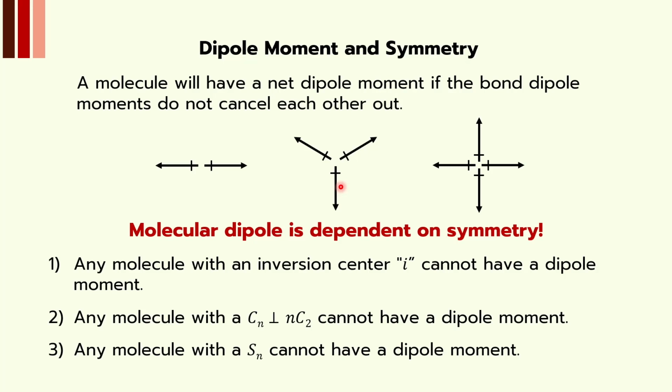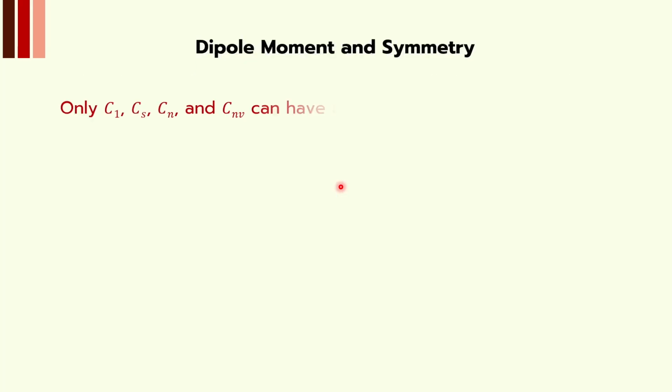If they have an Sn axis, that is, a principal axis perpendicular to the molecular plane, then as a rule they will not have a dipole moment. It has been found that only C1, Cs, Cn and Cnv point groups can have a molecular dipole or net dipole moment, and therefore they are considered to be polar.